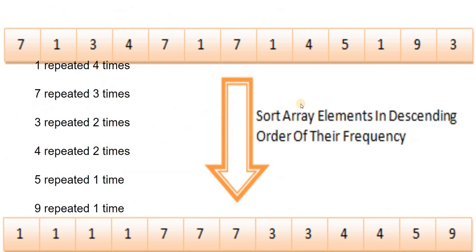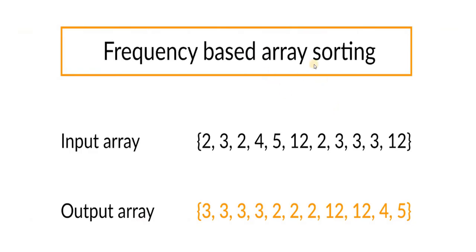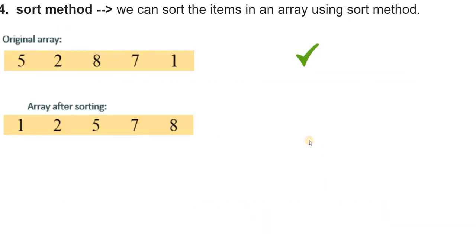So this is an example like a sorting method, we can say. See, 1 is repeated 4 times here. By sorting, you have to see how many times each item is repeated. Like that, we are arranging over here. This is frequency based array sorting, we can say.